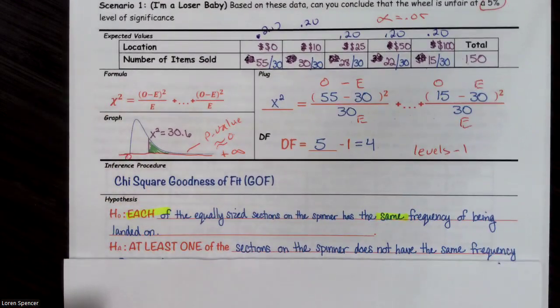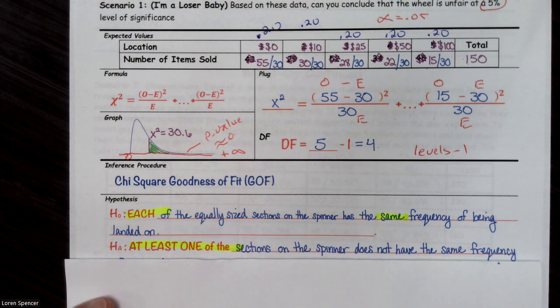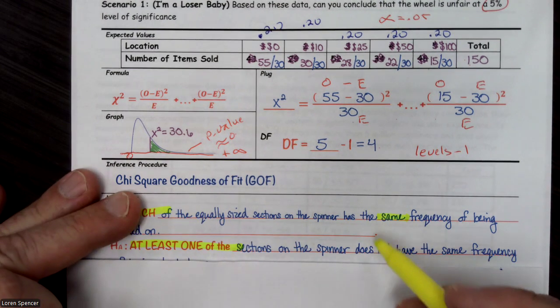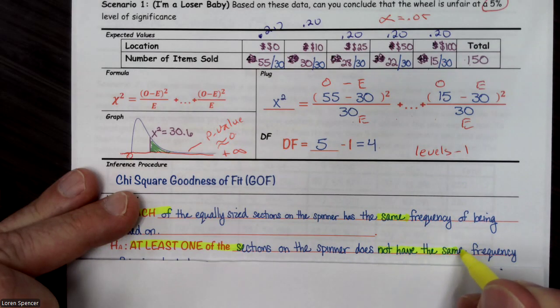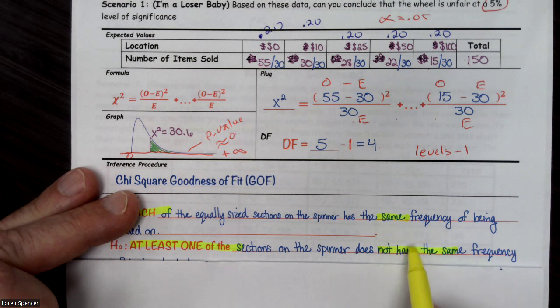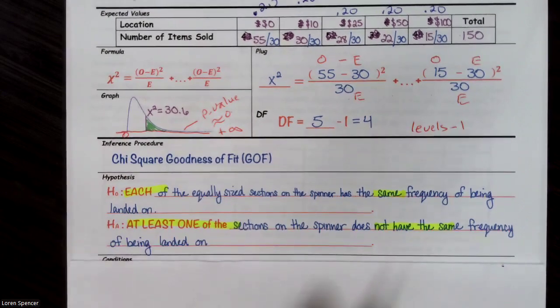Then the alternative, also super important. At least one of the sections of the spinner does not have the same. And I'm just going to tell you, not have the same is going to show up each time. Otherwise, the sentences are exactly the same. So please note, the null: each has the same; does not have the same. At least one does not have the same. Okay, those are going to show up every single time we do one of these chi-squared tests of goodness of fit.